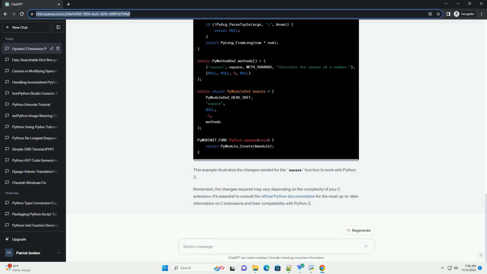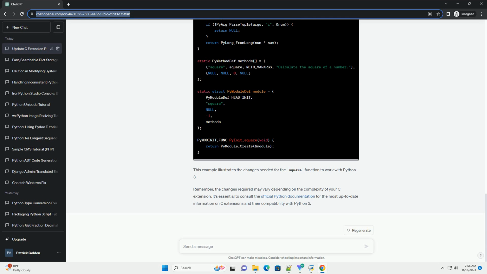Replace any outdated header files related to Python 2 with their Python 3 equivalents. For example, replace python.h with python.h. Update data types and functions that have changed between Python 2 and Python 3. Some common changes include: PyInt object to PyLong object: replace occurrences of PyInt object with PyLong object for integer-related operations.